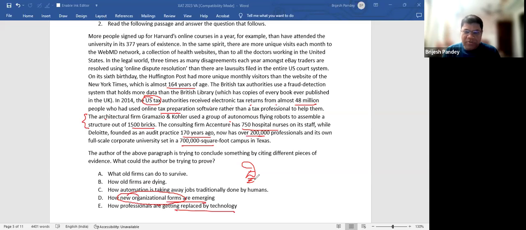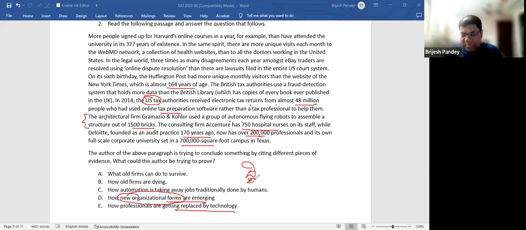You have to stick to what you see on the page. Just because more people read newspapers online doesn't mean that papers published in hard copy are not having the numbers. It's quite possible that even they are doing quite well. So the whole idea that in certain spaces you have more online numbers, and those spaces are driven by technology, doesn't mean that they are replacing the job.